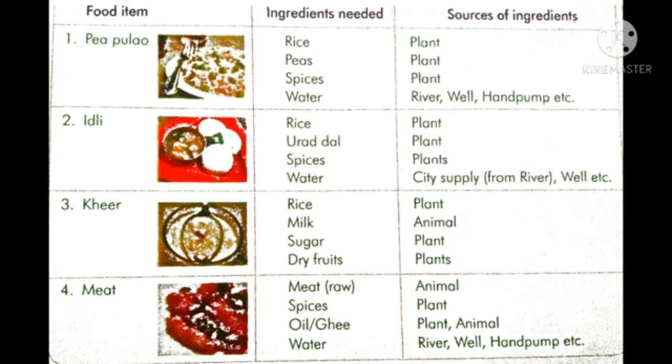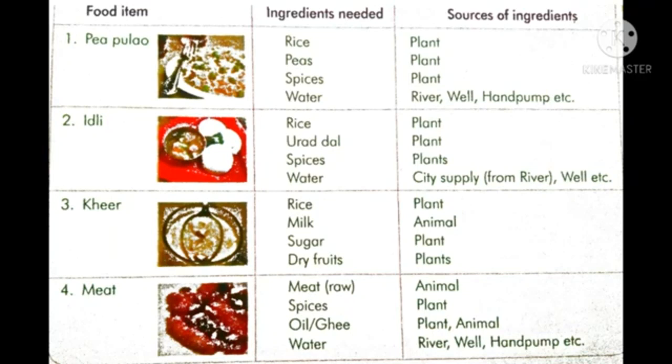All these foods that we eat are obtained mainly from two sources. Where do these ingredients come from? From two main sources. One is plants, another one is animals.